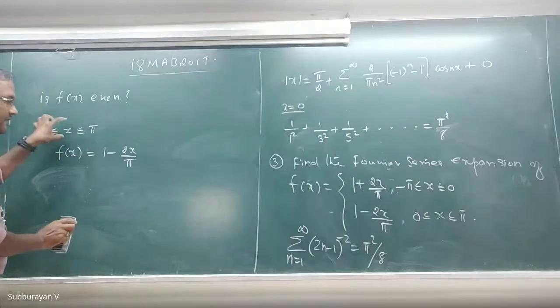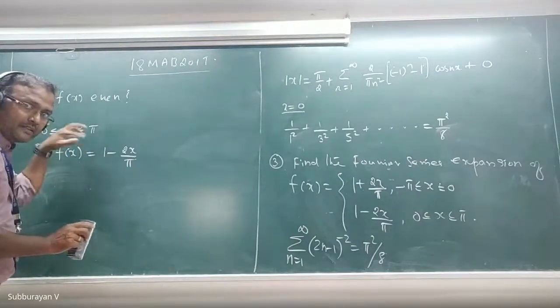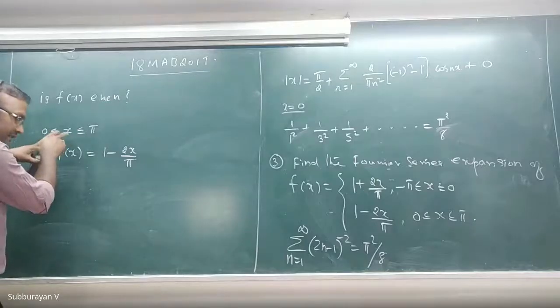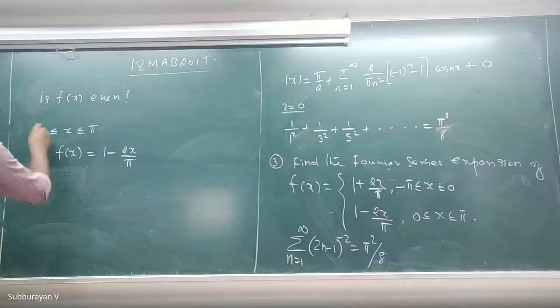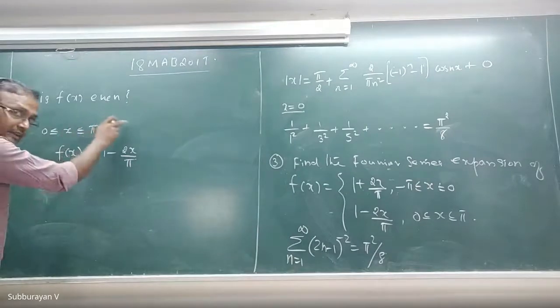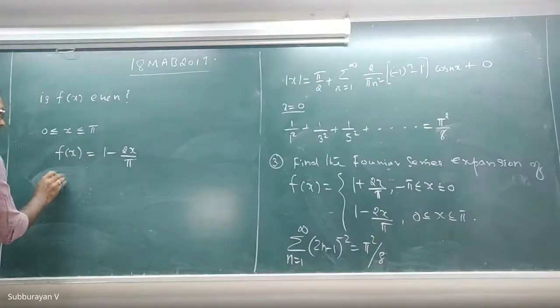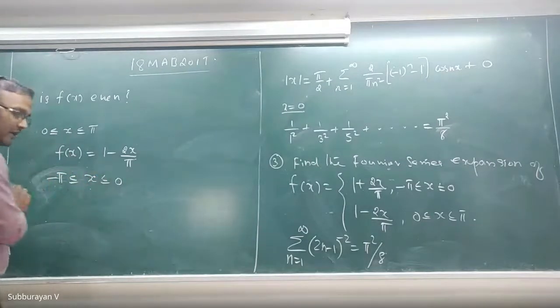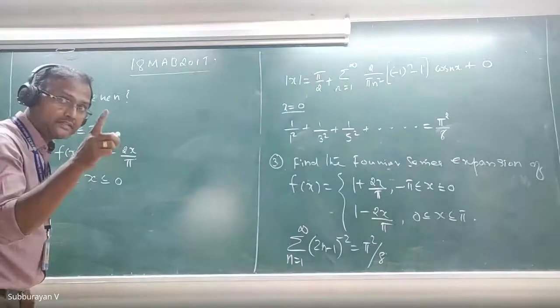Whether the minus x will appear in this interval or some other interval, that is very important. So it will be in another interval, but the value will become equal to f(x) and f(-x). You are replacing x by negative x, that means you are multiplying this by negative 1. Hence, this becomes minus pi less than or equal to x less than or equal to 0. That is a correct argument, okay?